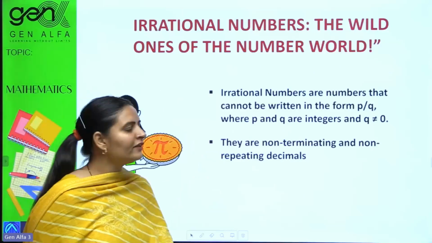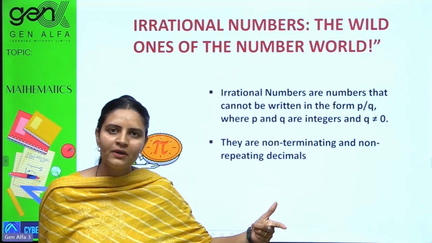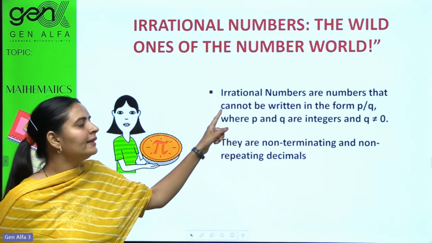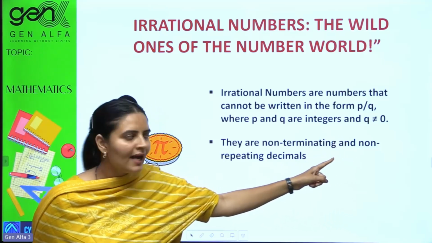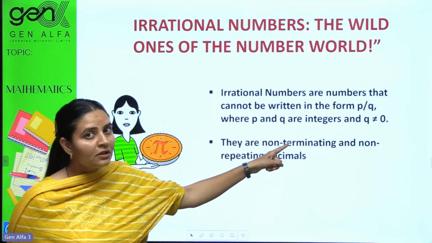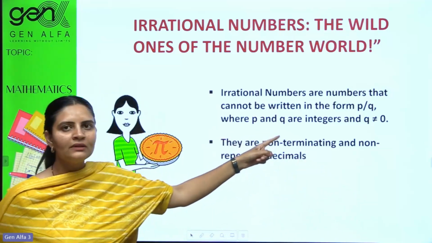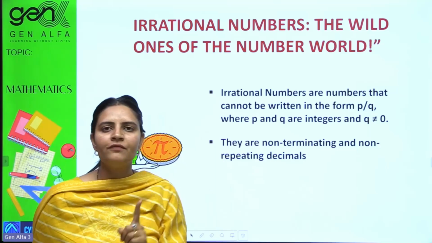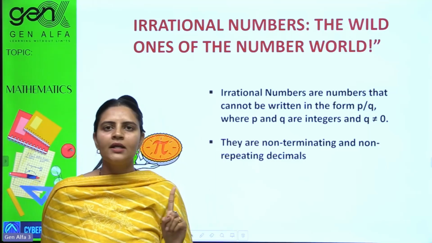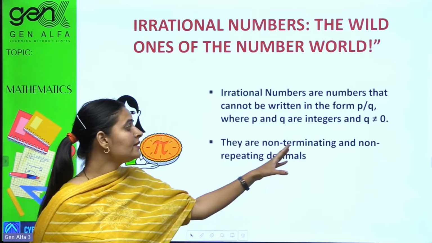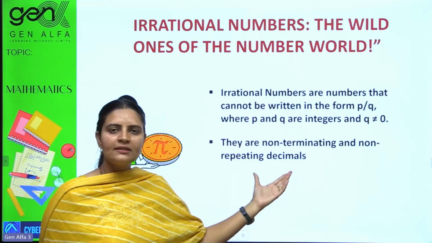So coming to its definition, irrational numbers are numbers just opposite to the rational numbers. The definition would be that they cannot be written in the form of P by Q, where P and Q are integers. Integers means negative signs are also included. And the condition on Q, the denominator, should never be 0. These cannot be written as fractions at all. They are non-terminating and non-repeating decimals. Please write this definition.